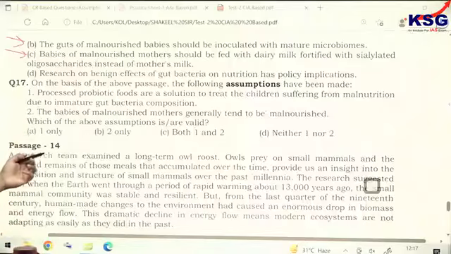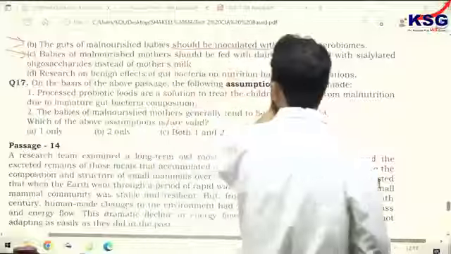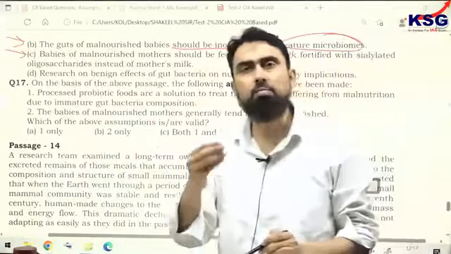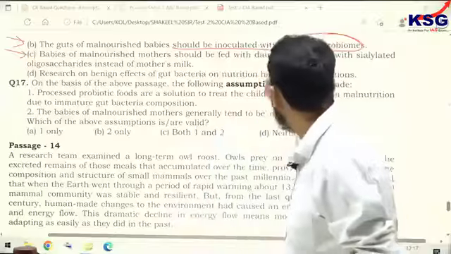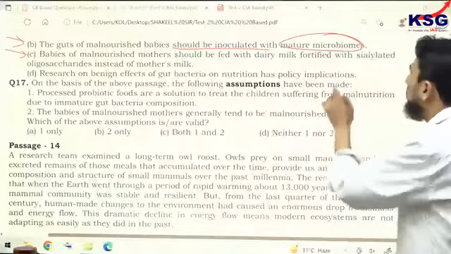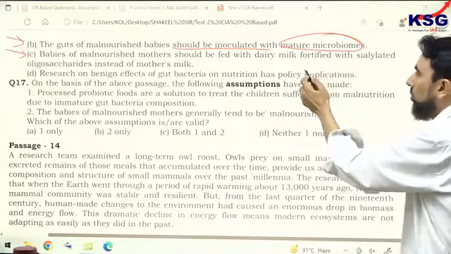However, sufficient data is not present in the passage. For example, the guts of malnourished babies should be inoculated with mature microbiomes. In the passage, it is given that malnourished babies have poor microbiomes. So they should be given, inoculated, means injected with mature microbiomes. So it is giving a very oversimplified version of a solution.